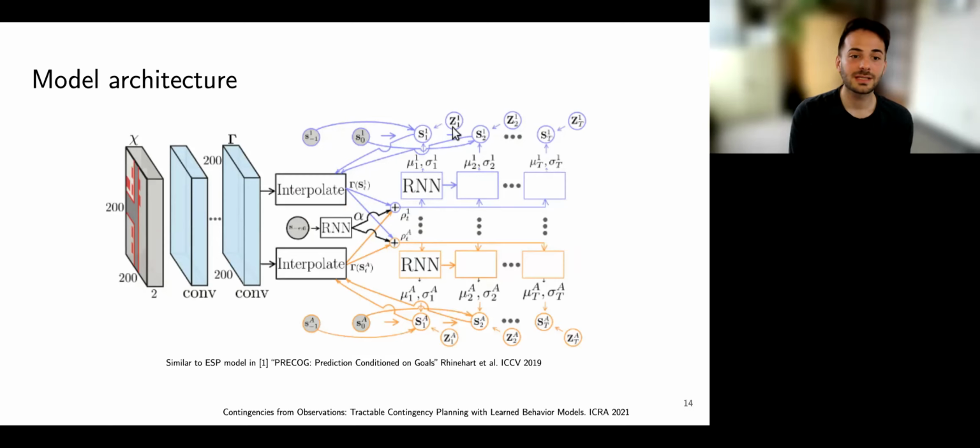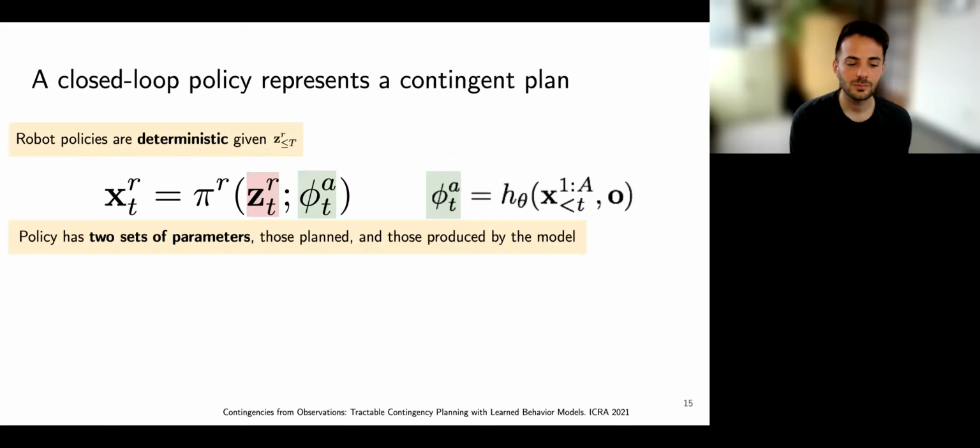And this model represents the robot's base space, the Z's of the robot. And these Z's constitute the contingency planning space at test time. A closed loop policy represents a contingent plan. We represent our policies with two sets of parameters: a small set that's planned at test time, the robot Z's, and a large set that's learned as part of the behavioral model.